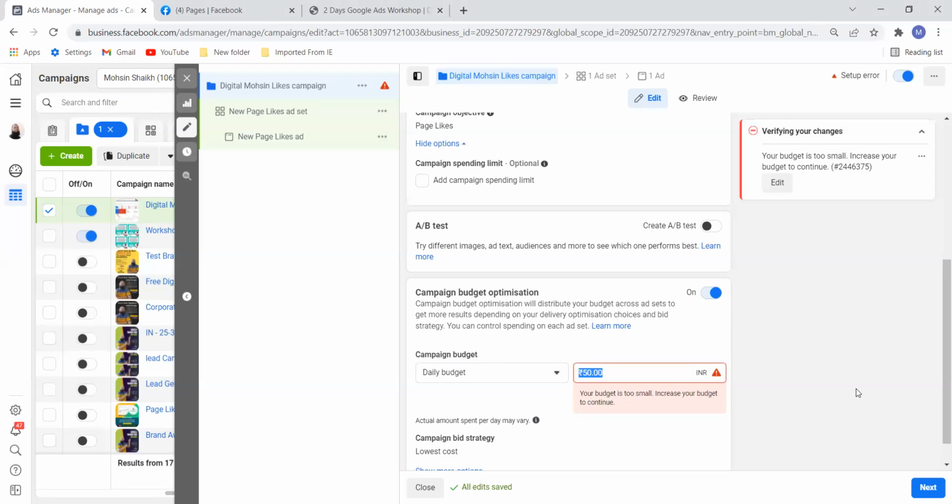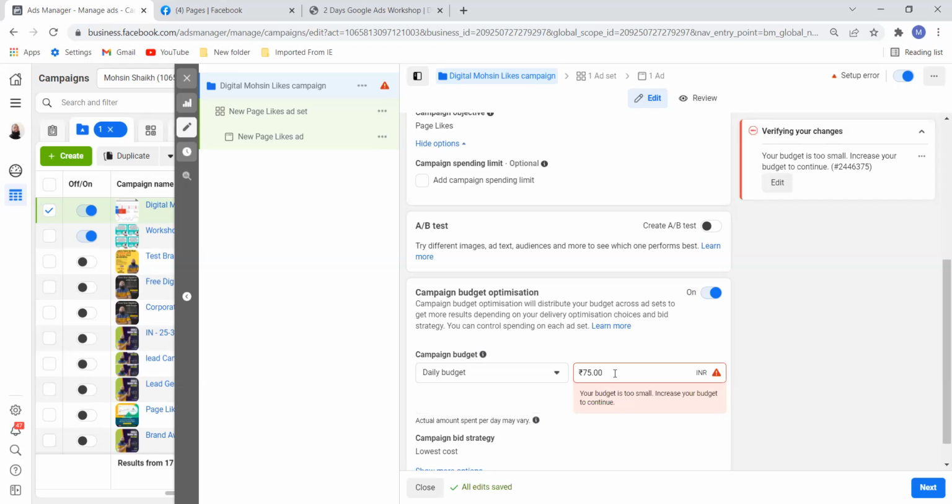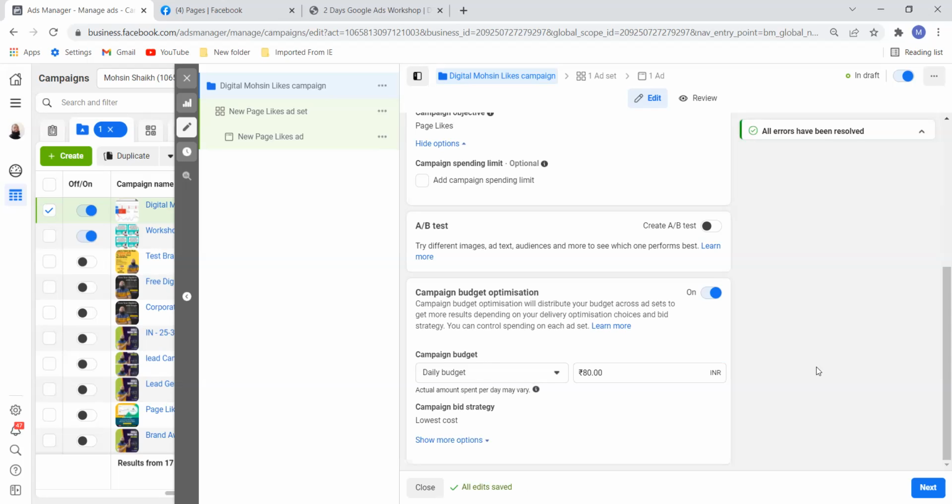For example, $1 is 75 rupees, I think now. No, it is not 75. Let us take the example of 80 rupees. Just checking. Okay, it is 80 rupees or below, whatever. So I can go ahead with 100 rupees, or 80 rupees minimum. So $1 is the minimum price per day. Bid strategy, lowest cost.